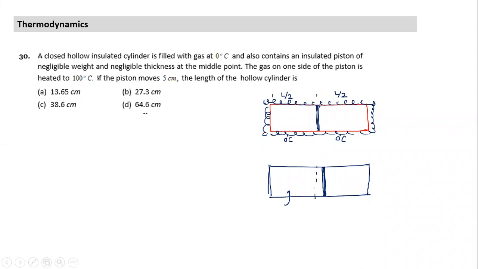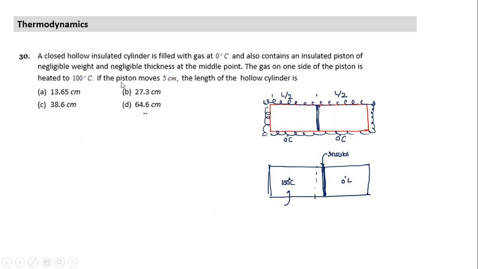See, the question is not... So basically, it implies that this side temperature becomes 100 degree centigrade, and the other side temperature remains 0 degree centigrade. When can this happen? I think the wording should be that this piston is insulating. They said that, right? So first line, last word.